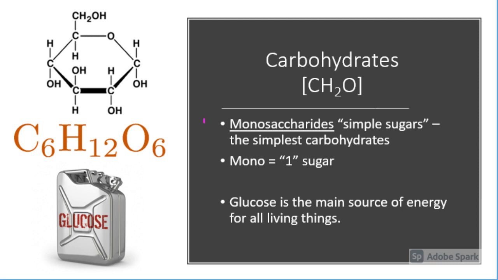A characteristic of sugars is that they also form rings, as you can see in the structure in the top left corner. Another indication that it is a sugar is that it has a 1:2:1 ratio of carbon to hydrogen to oxygen. So if you look at the formula C6H12O6, you'll see carbon and oxygen are equal and hydrogen is twice as much. This is true for all sugar formulas.